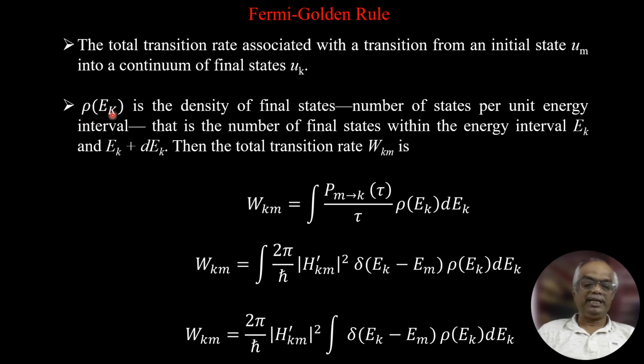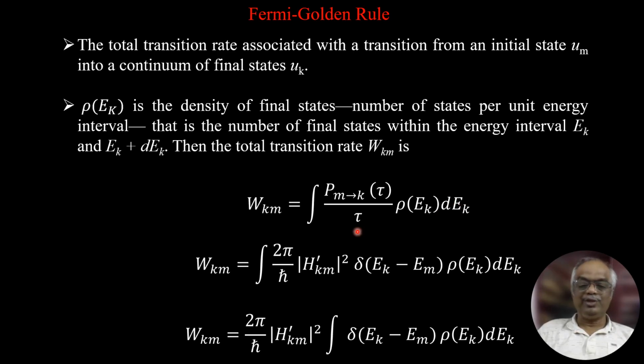Rho of Ek is the density of states at the final energy level, that is the number of states per unit energy interval, the number of final states within the energy interval Ek and Ek plus dEk. Then the total transition rate Wkm is obtained by integrating this rate of transition with respect to rho of Ek dEk.